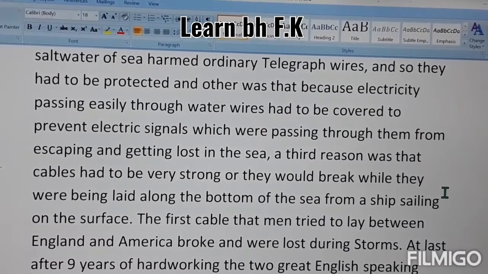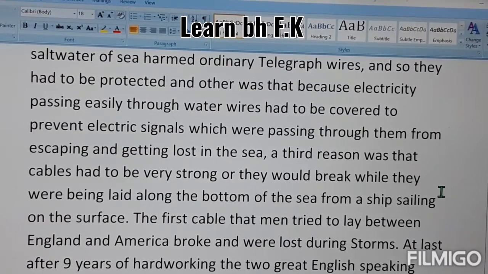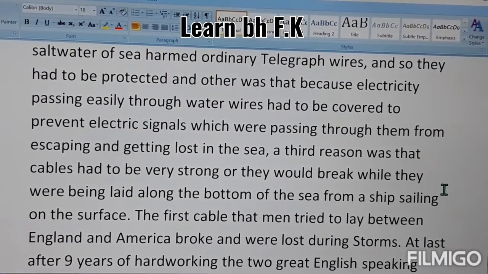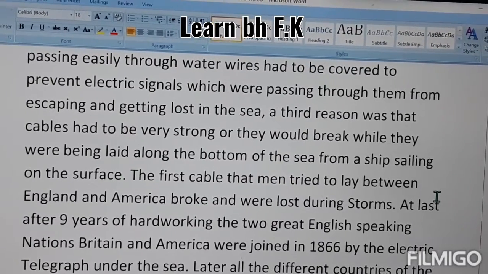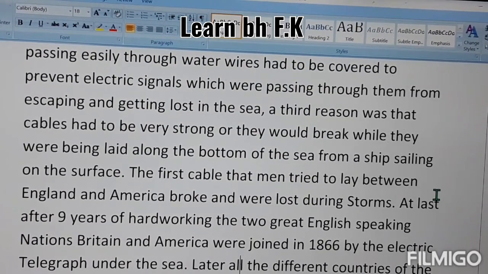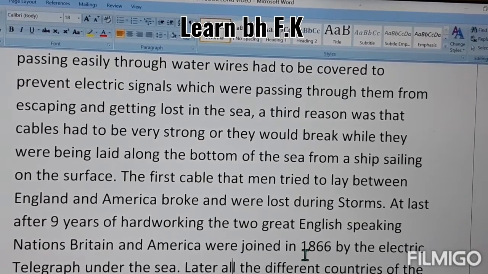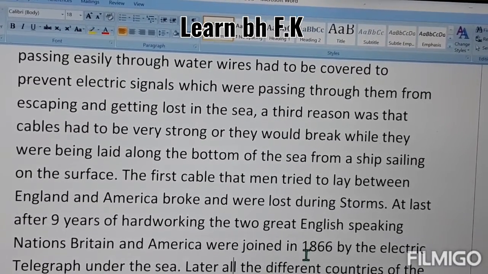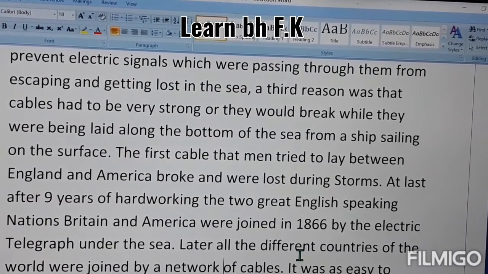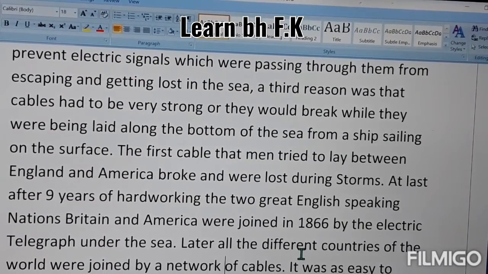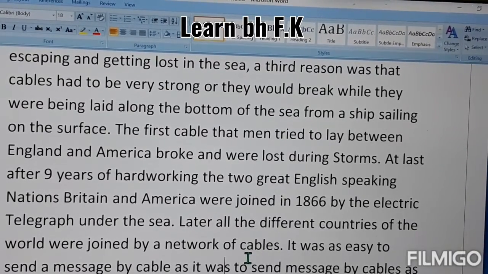The first cable that men tried to lay between England and America broke and was lost during a storm. At last, after 9 years of hard work, the two great nations, Britain and America, were joined in 1866. What happened? Two different countries were joined by the communication wire of the electric telegraph. Later, all the different countries of the world were joined by a network of cables.